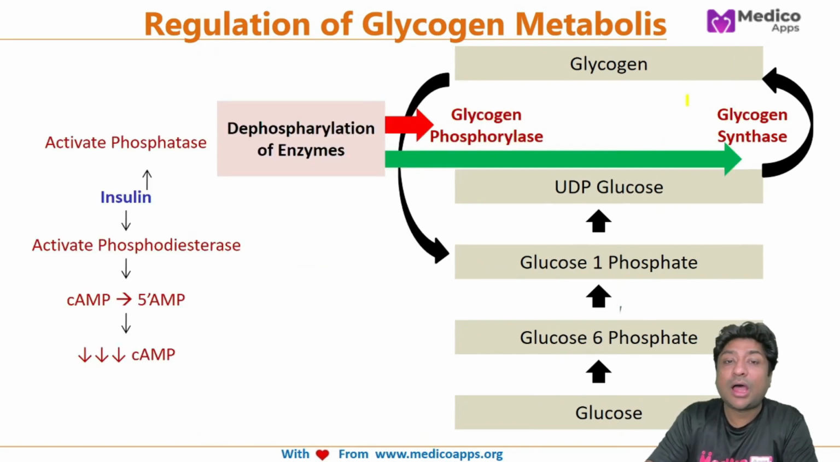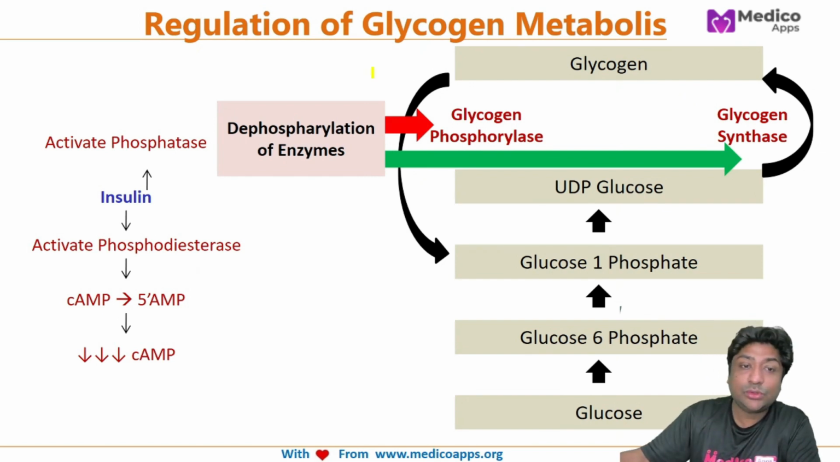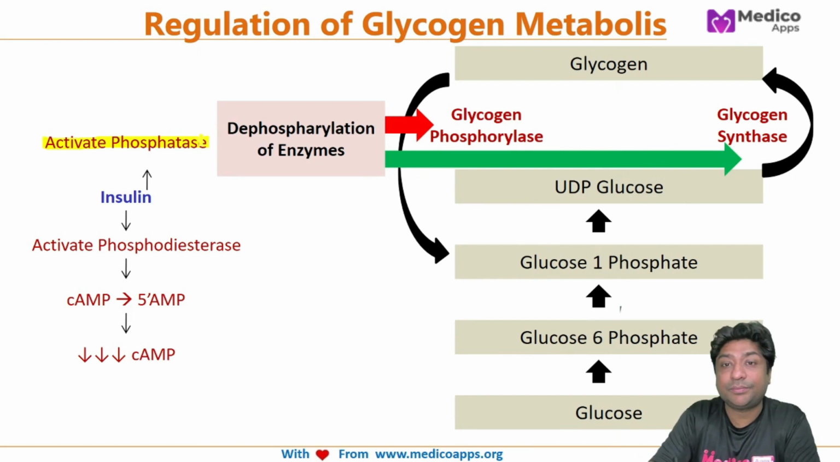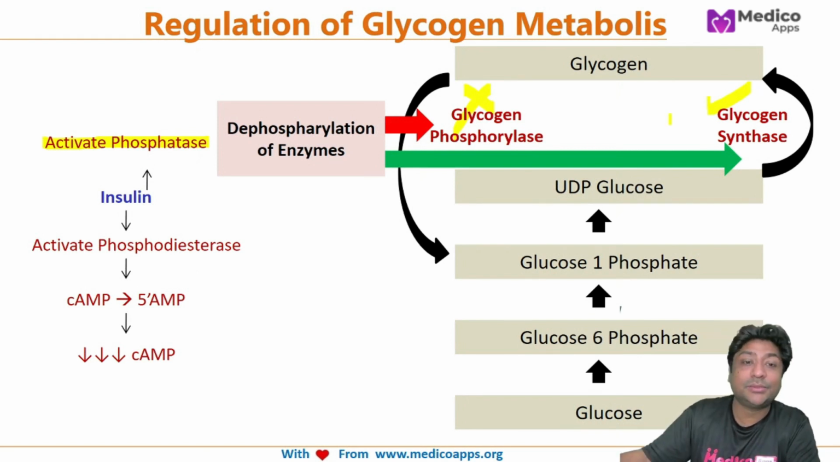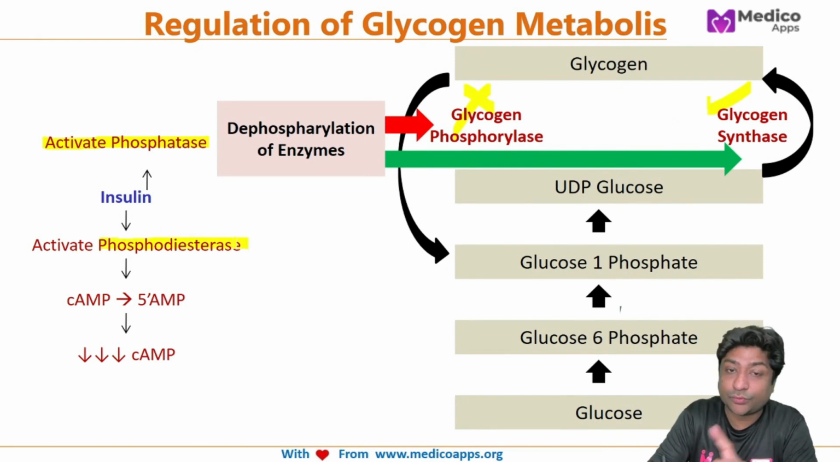Next, let's look at how glycogen metabolism is regulated by insulin. Insulin regulates it in two ways. First, insulin directly activates phosphatases. So what does phosphatase do? It will dephosphorylate both the enzymes. The moment glycogen phosphorylase is dephosphorylated, it will become inactive, and the moment glycogen synthase is dephosphorylated, it will become active. So this is the first mechanism. The second mechanism is that insulin also activates phosphodiesterase. The first enzyme it activates is phosphatase, which removes phosphate.